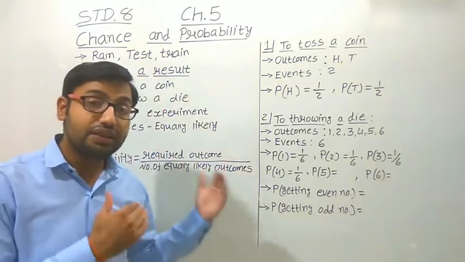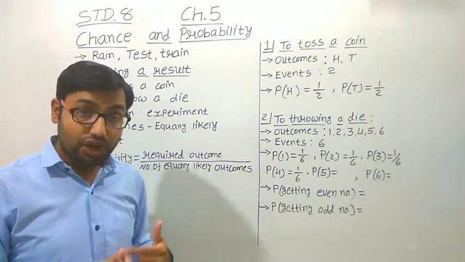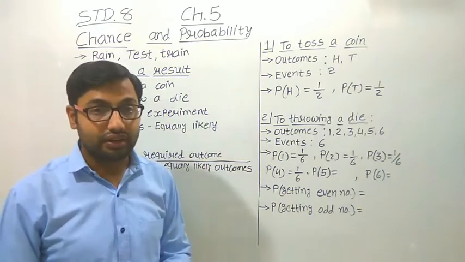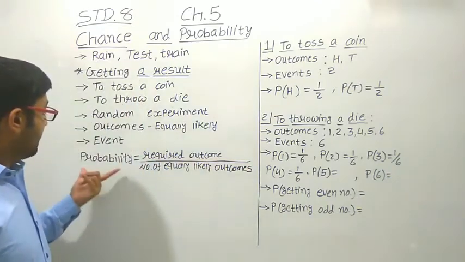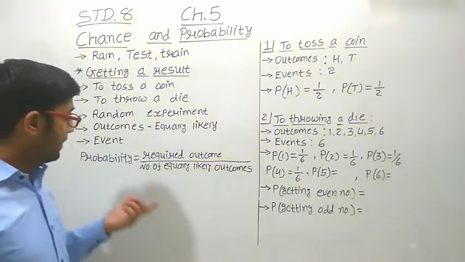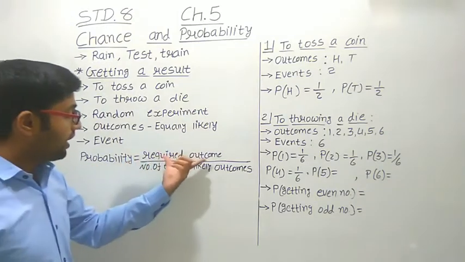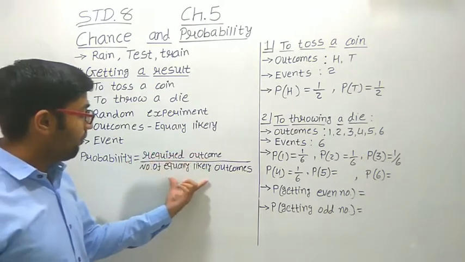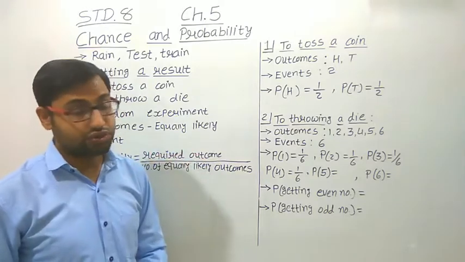And event means the output we want. Right? So we can define probability as the required outcomes upon the number of equally likely outcomes.